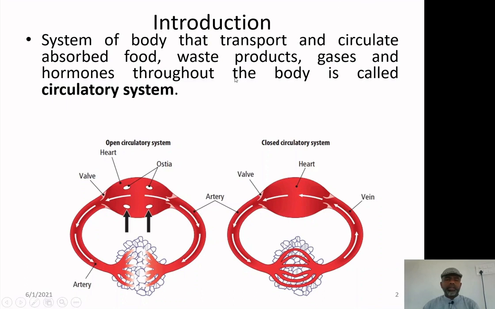You know that there is a system in your body which is called the circulatory system, which transports and circulates whatever food you have taken inside your body, the gases that you have taken in, and the hormones that are produced in your body to the different parts of your body, and then takes the waste material from those parts, that means cells, to the point where it is expelled out of the body.